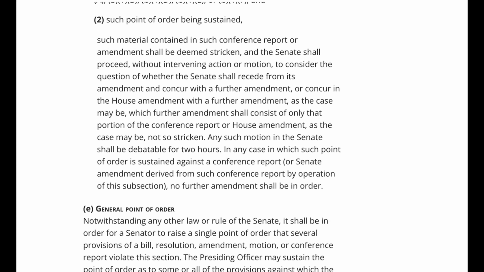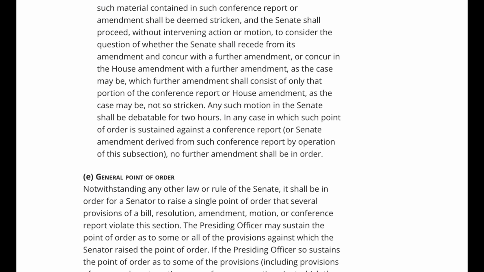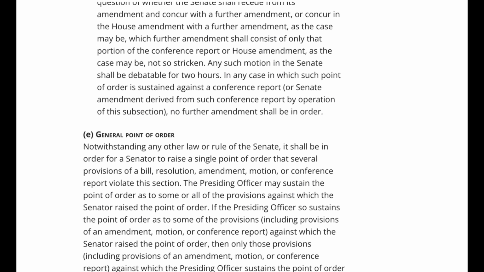Any such motion in the Senate shall be debatable for 2 hours. In any case in which such point of order is sustained against the conference report, or Senate amendment derived from such conference report by operation of this subsection, no further amendment shall be in order. E. General point of order.